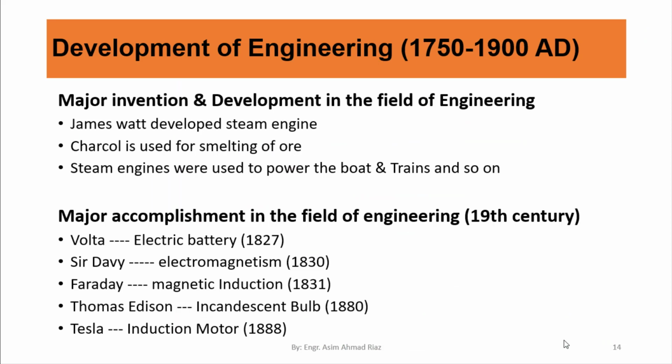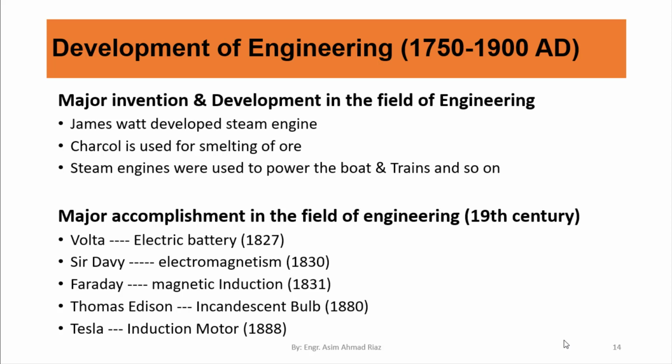Development of engineering, 1750 to 1900 AD. Major inventions and developments in the field of engineering in this era. James Watt developed the steam engine which replaced the steam engine developed by Newcomen. Charcoal is used for smelting of ore and to reduce the carbon impurity. Steam engines were used to power boats and trains.